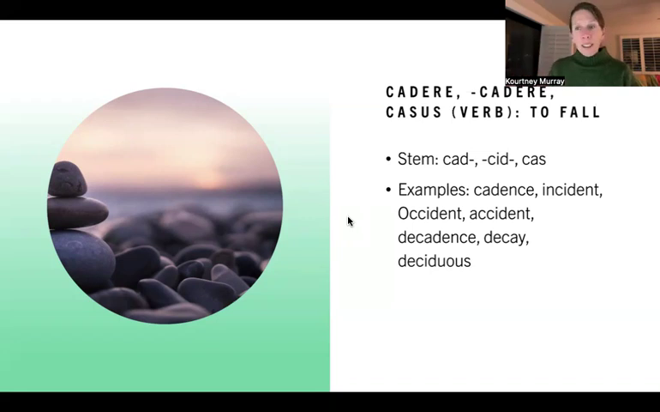So let's just talk about some stems. There's some really good ones here. And then there's a couple where, again, I'm just like, I don't know, but it's fine. They're good to know. The first word we're learning is a verb, cadere.